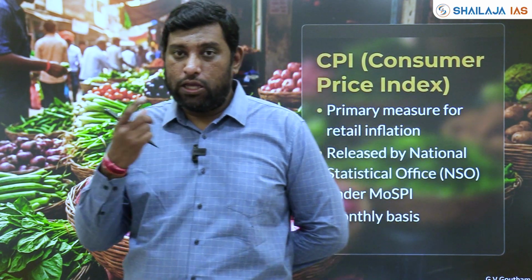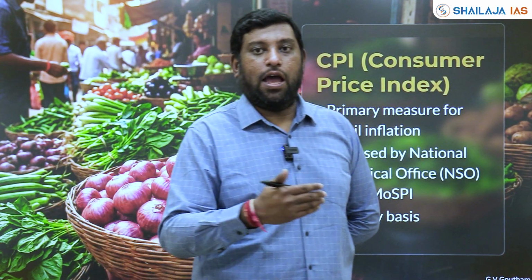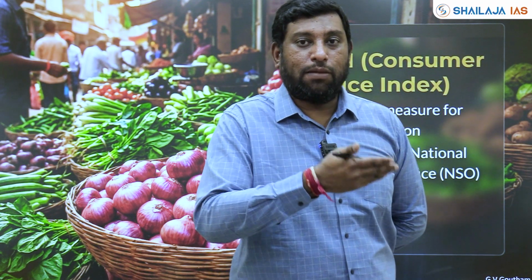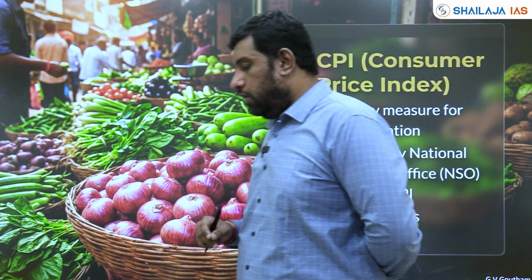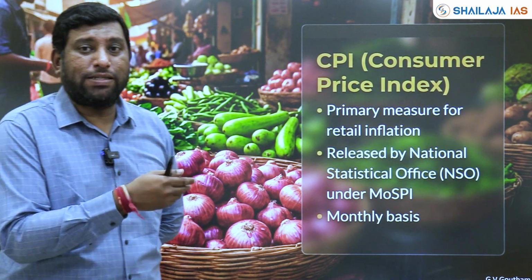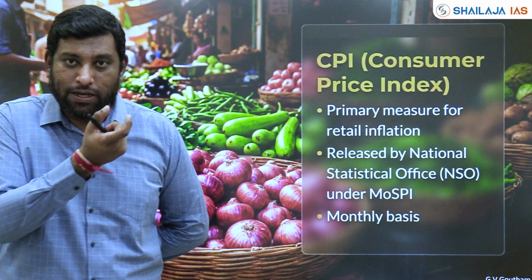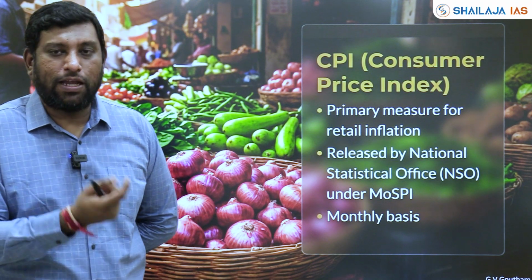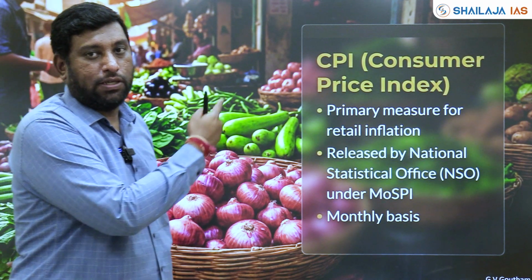So not only goods, but also services see a rise in prices over a period of time. To measure it, you have to have a certain index, and that is the Consumer Price Index.